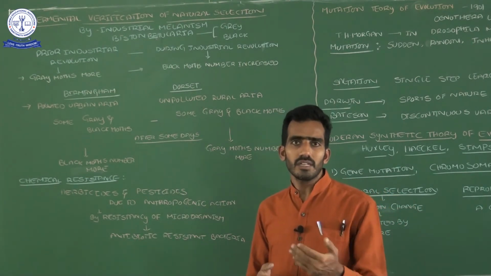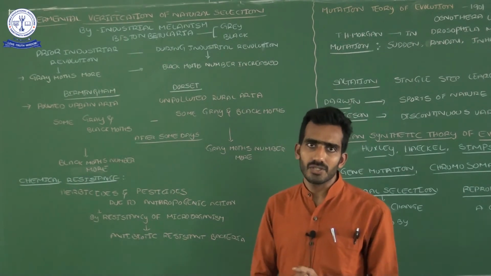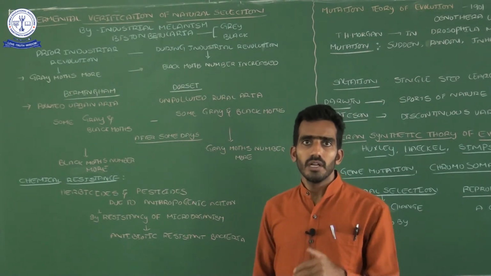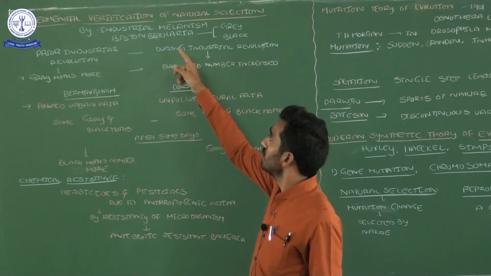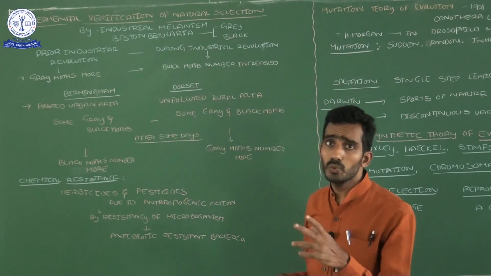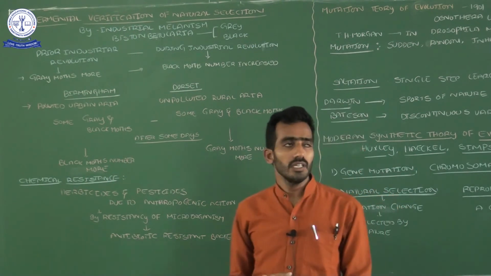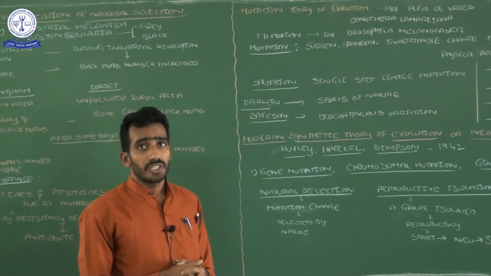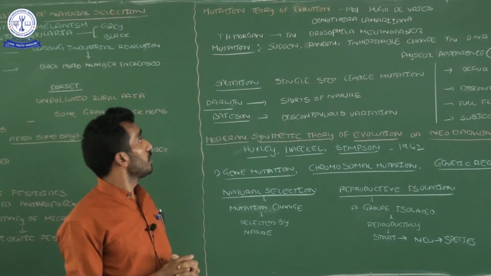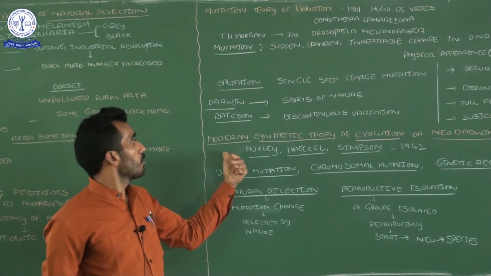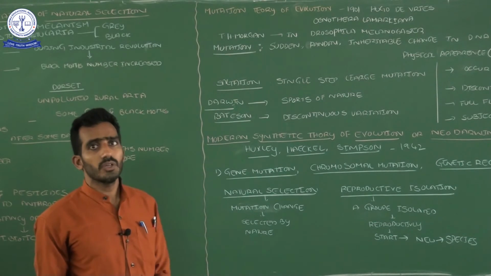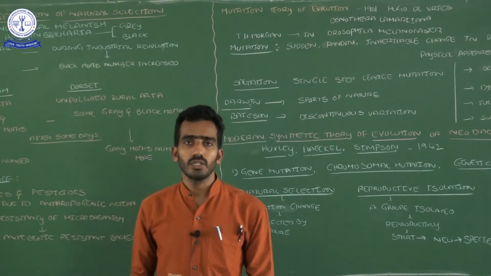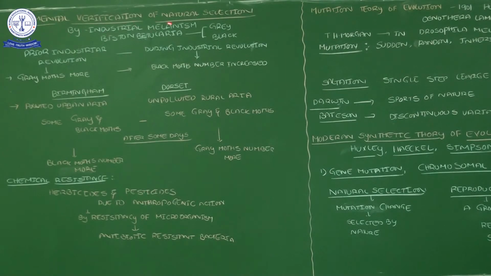If I only state it like this, no one will understand yet. So the natural selection theory is experimentally proved. In this video I will tell about the experimental verification of natural selection. Two experiments are there, and along with that, one more example: the mutation theory of evolution. And then the last theory is the modern synthetic theory. In this video, we want to know these evidences and two theories. Let me start today's video session. Experimental verification of natural selection.